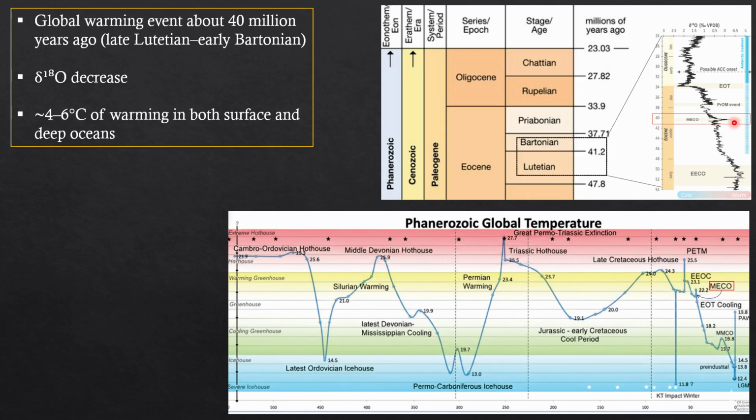So it means that O16 is increasing and O18 is decreasing, which directly indicates that some event has occurred. And there is another event where you can see some values increasing and some decreasing. So depending upon the oxygen 18, we interpret whether it is global cooling or global warming.